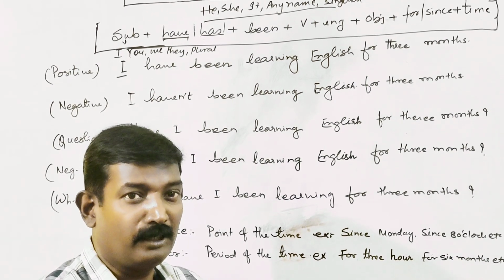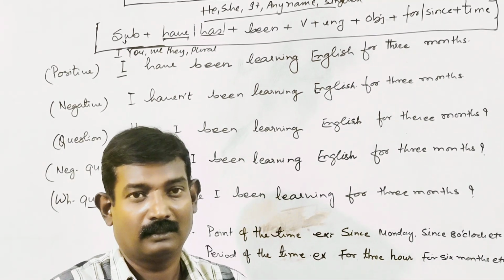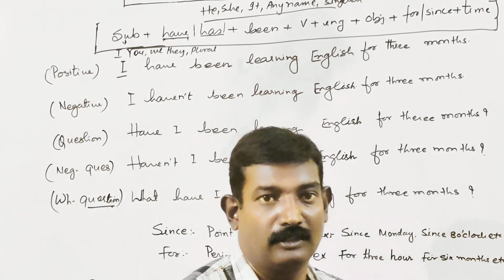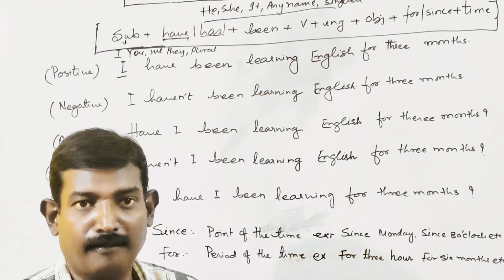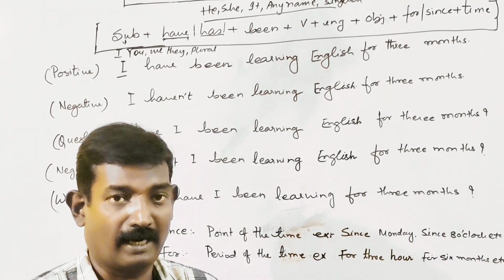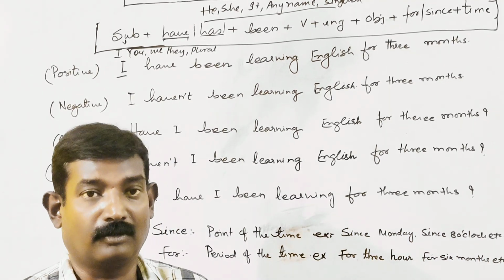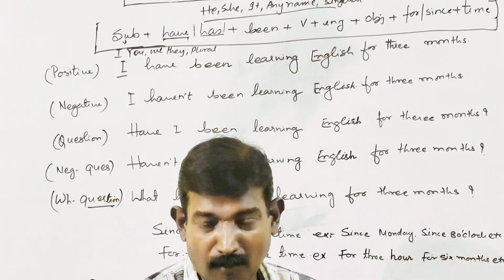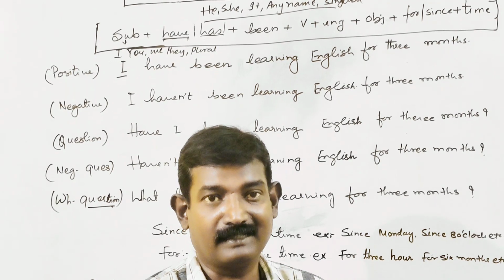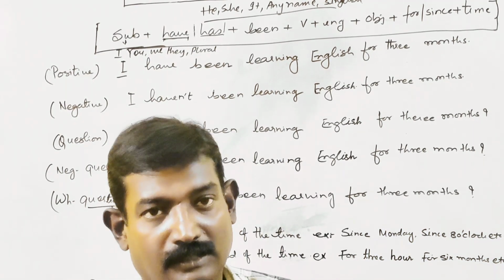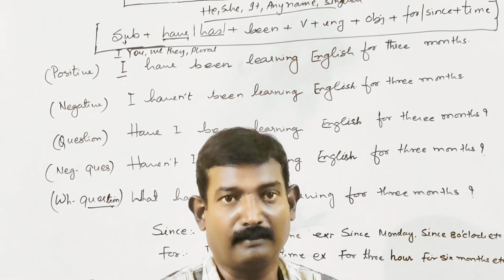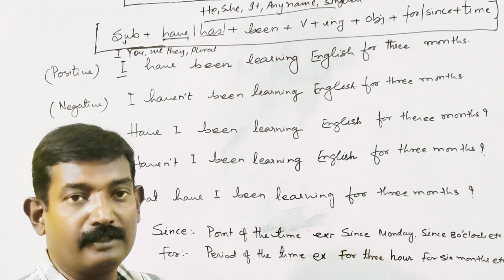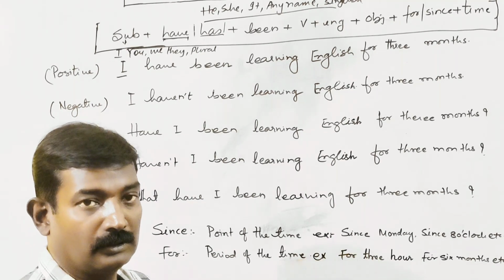Alright. So at the beginning, when I asked, what are you doing? Suppose you have been doing that work for a long time. I mean, you started in the past and still you are continuing. So you can say, I have been doing this work, or I have been writing this letter for half an hour maybe. But just at the moment somebody enters and says, hey, what are you doing? So you can say, I am writing a letter, that very moment. I'll further explain the differences between these two sentences.